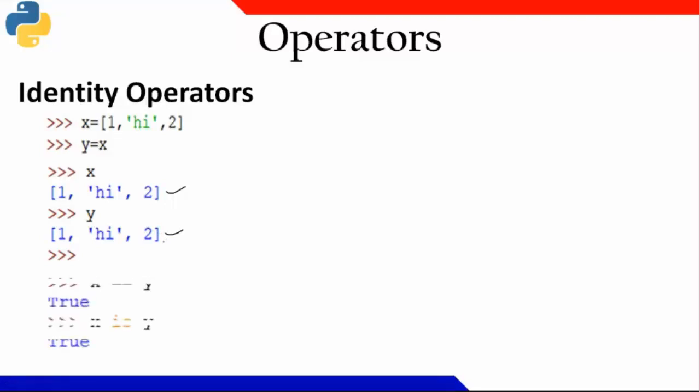But if I write x double equal to y, this is a logical operator, x's value is equal to y's value, I get true. And if I say x is y, that is also true. So is is basically the identity operator.